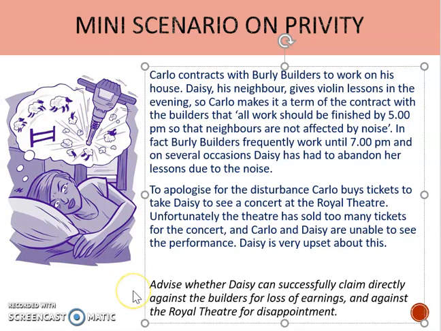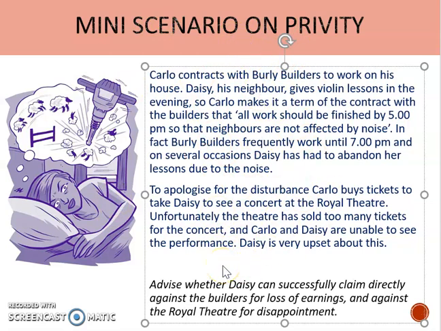And you're being asked to advise whether Daisy can successfully claim directly against the builders for loss of earnings and against the Royal Theatre for disappointment. So we can see here in this particular mini scenario, we've got two issues going on, the upset with the builders and the upset with the theatre.